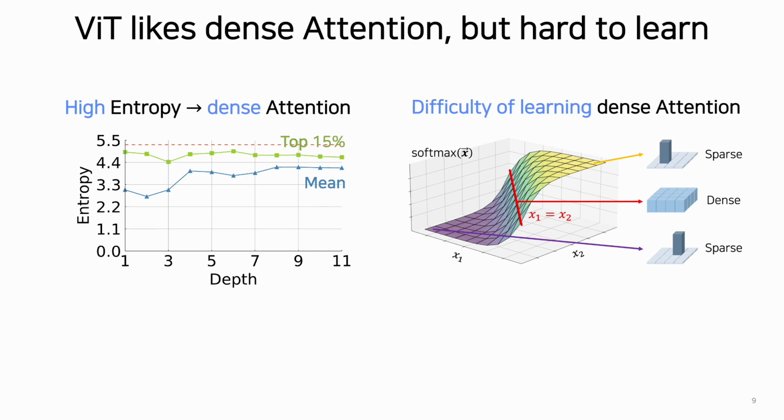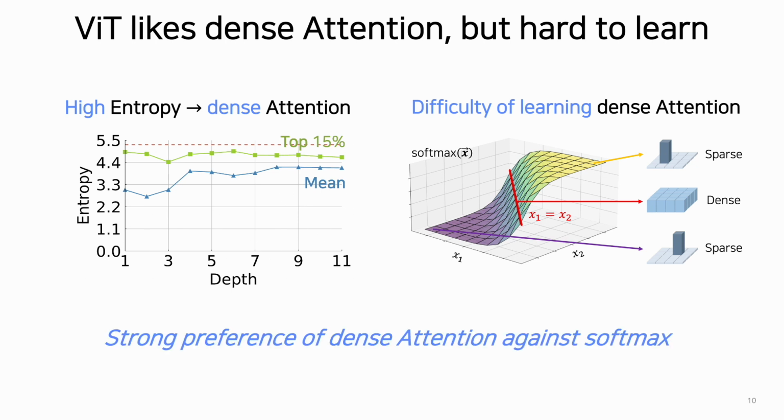50% of counting values are much closer to dense attention, which means the interactions are close to uniform interactions. However, dense attention is difficult to learn because of the steepest gradient value around the dense interactions. It indicates the strong preference of dense attention against softmax.